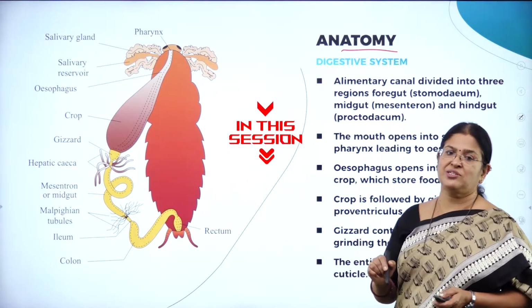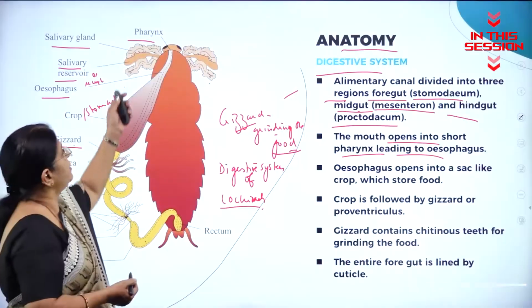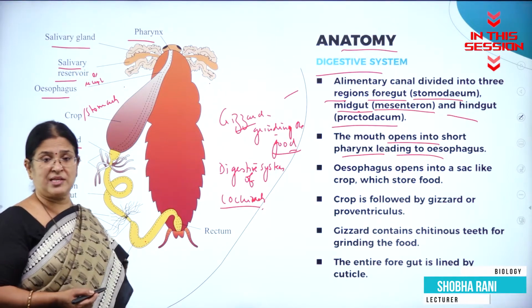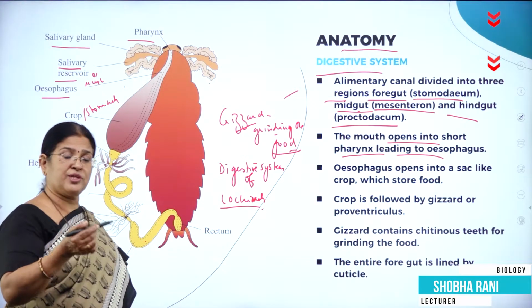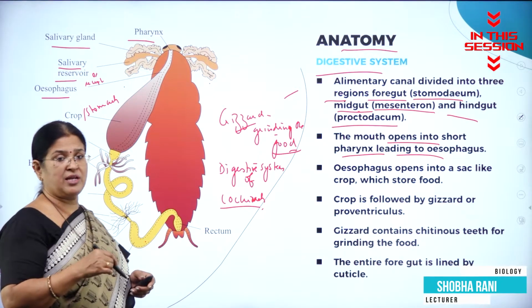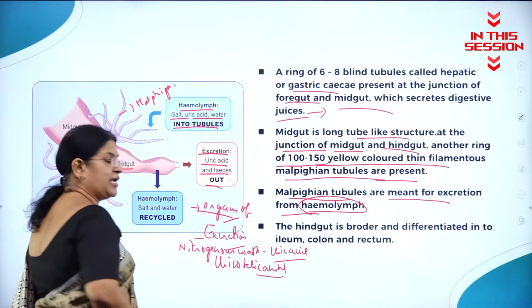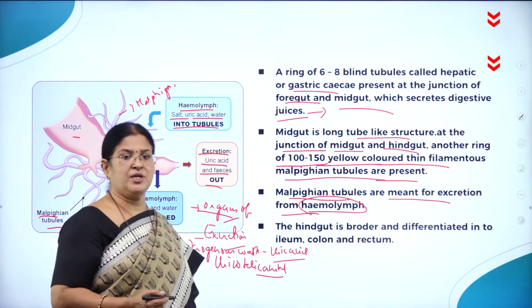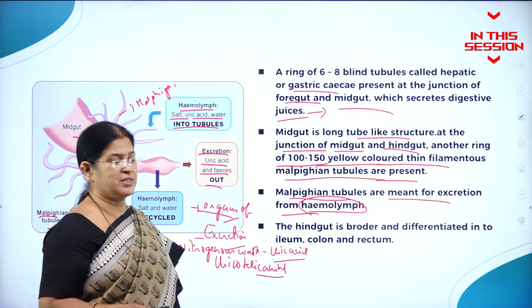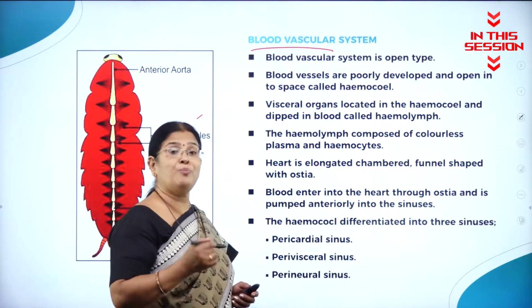Definitely in examination, this is like a guarantee question. With the secretions that are secreted by the salivary glands, which go and store into the salivary receptacle or salivary reservoir, from the crop to the gizzard. Ammonotelic animals like fishes, aquatic animals. Ureotelic animals like mammals. So blood vascular system is open type.